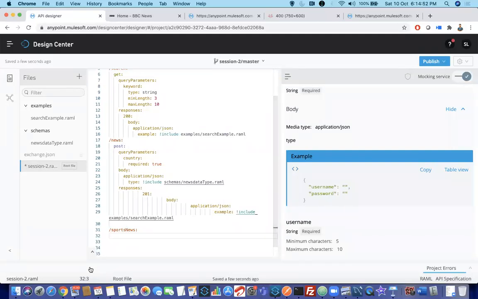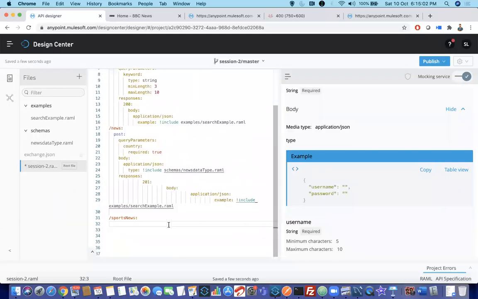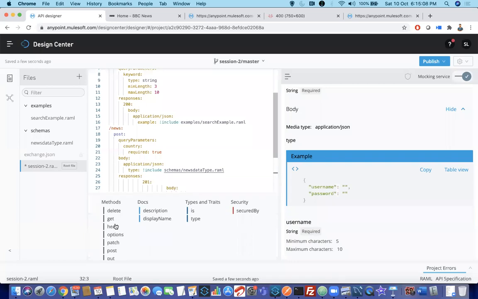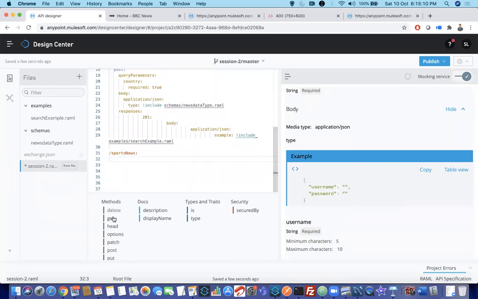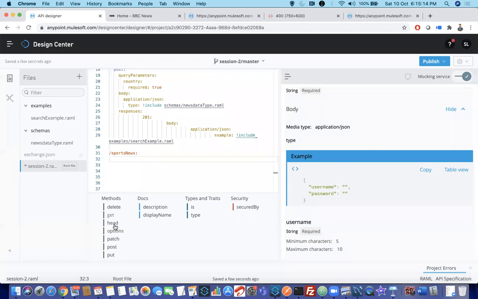So here you can see, you may not be seeing suggestions, but you can see an up arrow mark here. Even you will face this issue. It's not an issue, but as we are going down, we don't have a space to show that. There is an up arrow button here. Just click on that. It will show you the automatic suggestions.